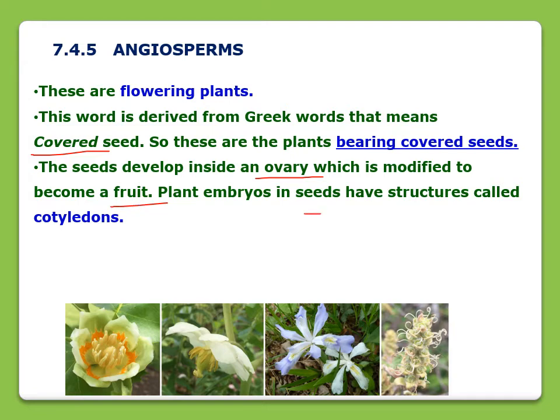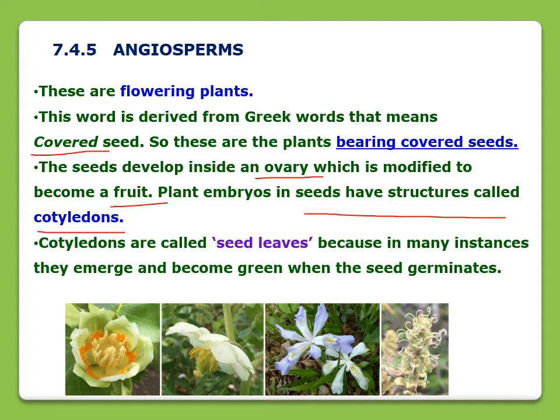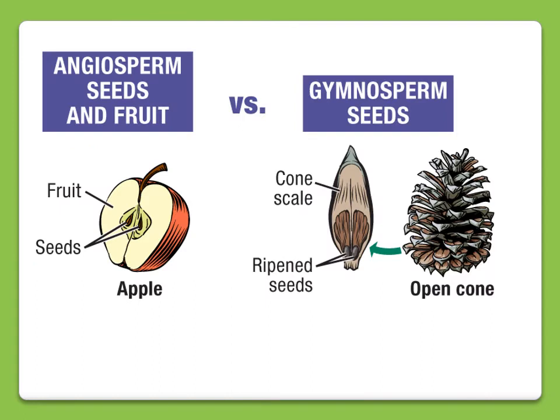Plant embryos in seeds have a structure called the cotyledon. On the basis of this cotyledon, this group is further classified into monocot and dicot, right? Cotyledons means seed leaves. 88% of the plant kingdom belongs to this group. And here you can see angiosperm and gymnosperm seeds clearly. When we put both pictures together, you will be able to understand the difference between angiosperm seeds and fruit and gymnosperm seeds and fruit.